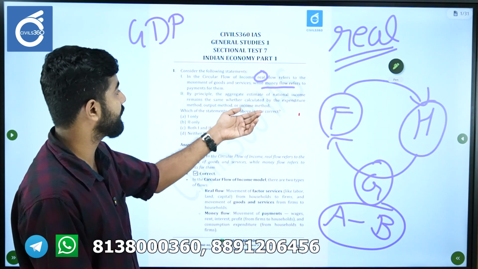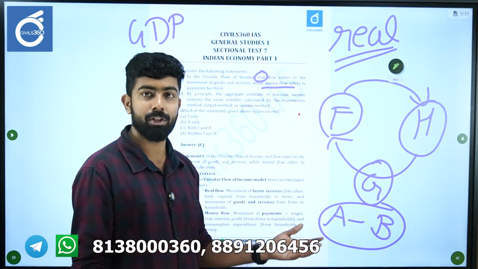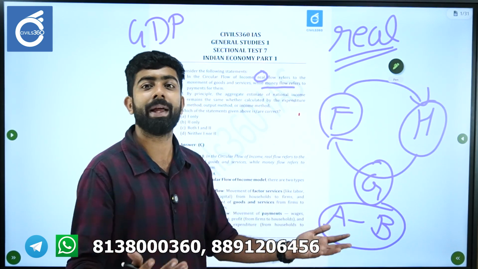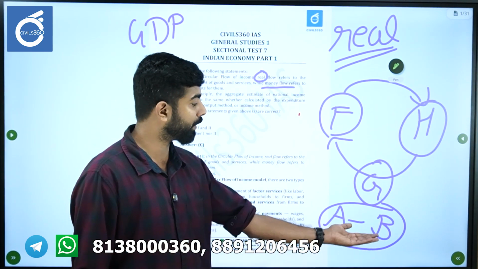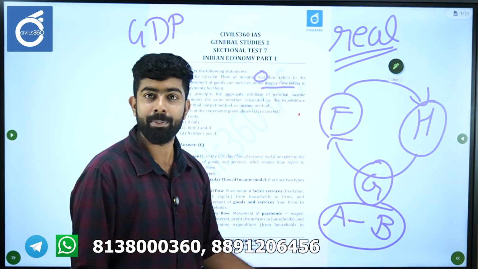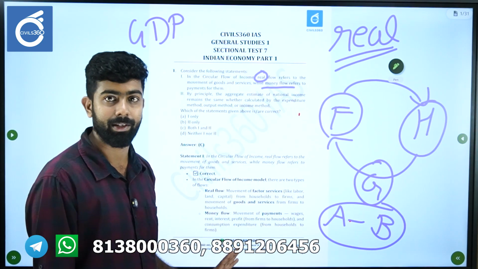That is what we call the output method. Now say B bought this output from A. So B is now spending. If you calculate the expenditure of B, that is also the same thing. It also gives the national income which was calculated by the output method.